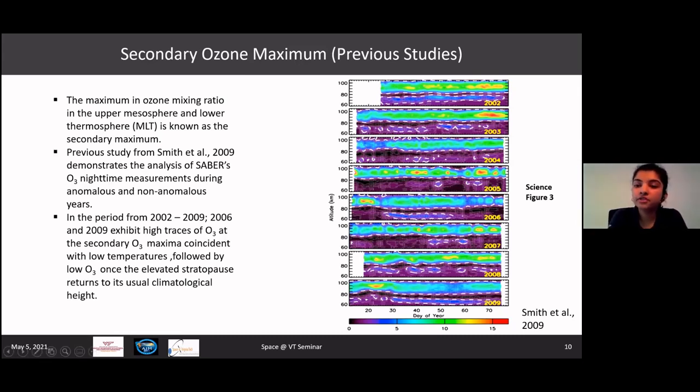These are her observations from SABER data, from 2002 to 2009. Here I'm hovering my cursor over the year 2006. We can see that in the beginning of the year, from around day 1 to day 30 or so, the concentration of ozone is quite high. Same is the case for 2009, but with time, gradually the concentration of ozone tends to decrease. This coincides with the time when the stratopause goes back to its normal climatological height.